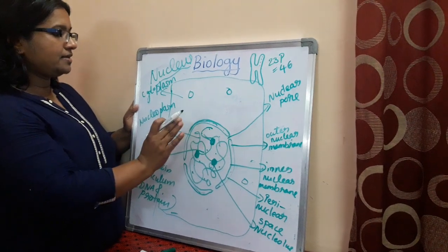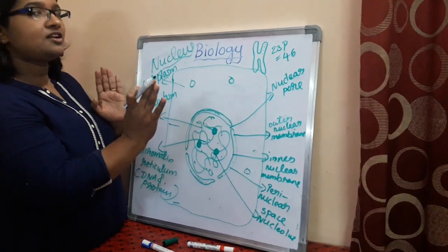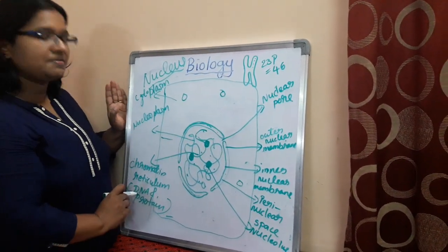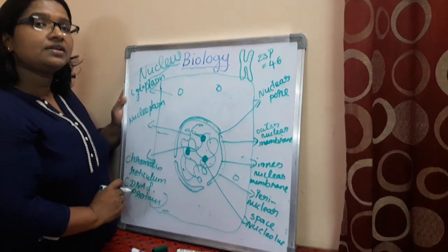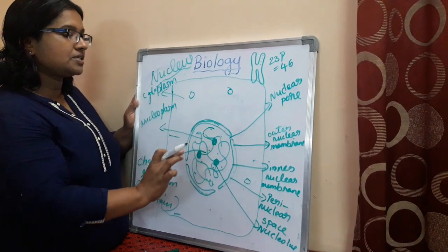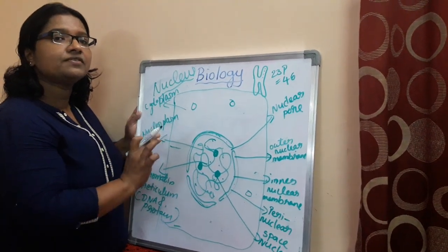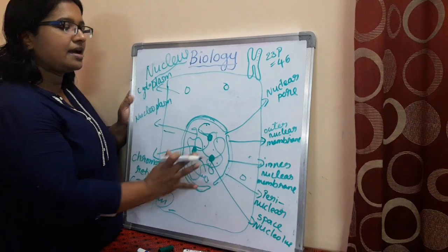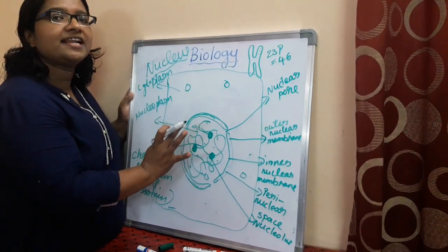And here don't forget, this is the brain of the cell, because since it has genetic material, it can control each and every function of the cell, and that's why we call it the brain of the cell. They are the carriers of genetic information, and this is the most important organelle of the cell.